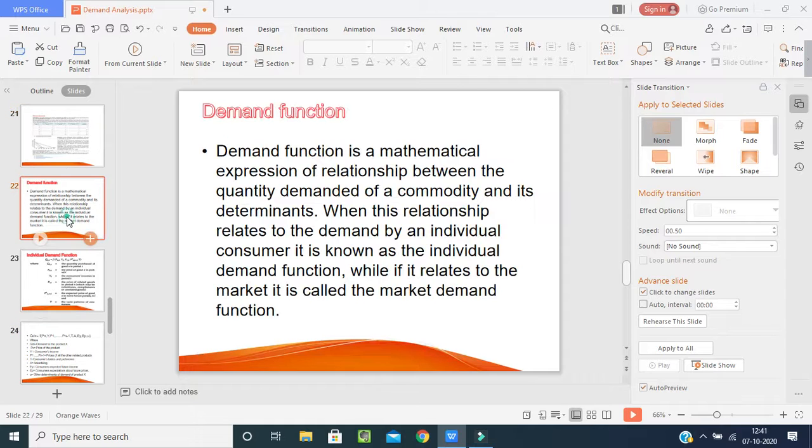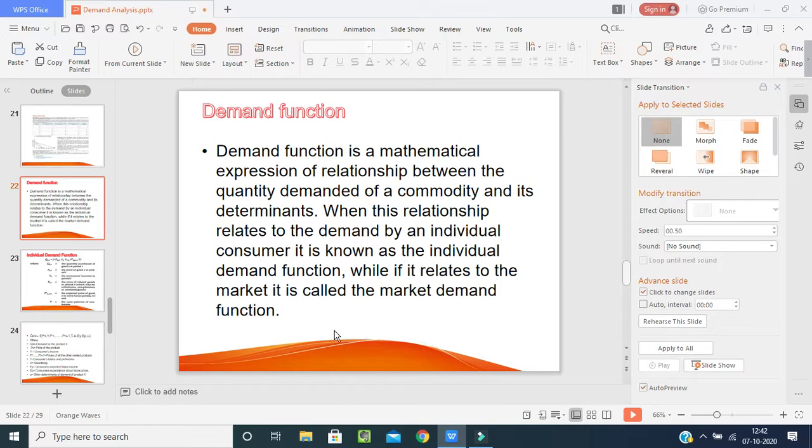Now we will go for another thing, demand functions. What are the functions of demand? Let's have a look. Demand function is a mathematical expression of the relationship between the quantity demanded of a commodity and its determinants. When this relationship relates to the demand by an individual consumer, it is known as an individual demand function. While if it relates to the market, it is called the market demand function.